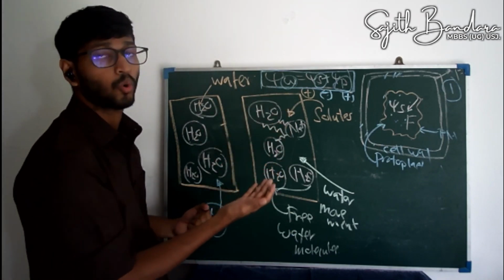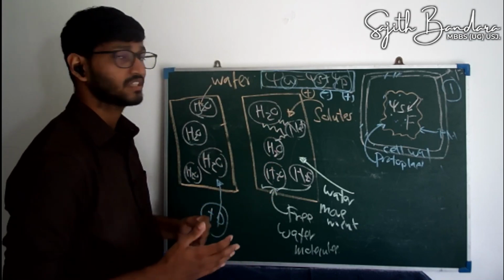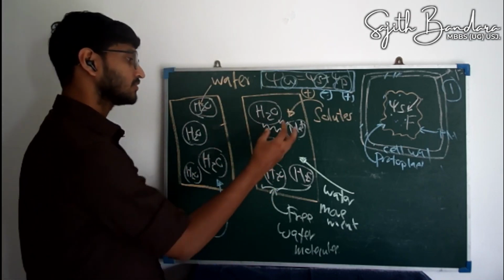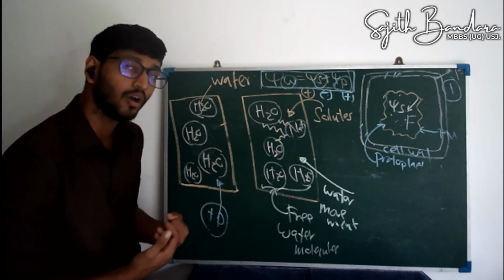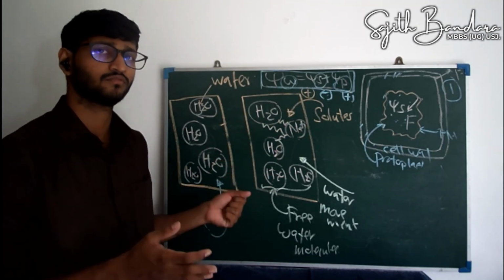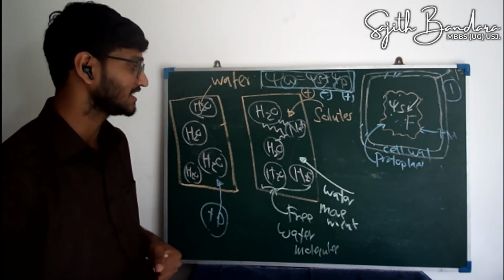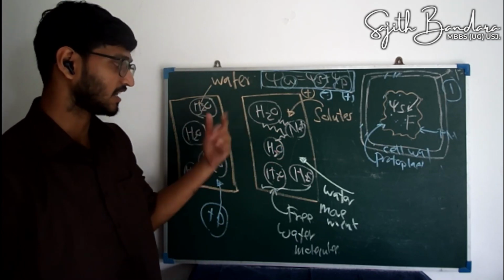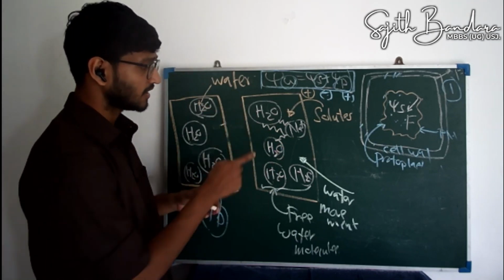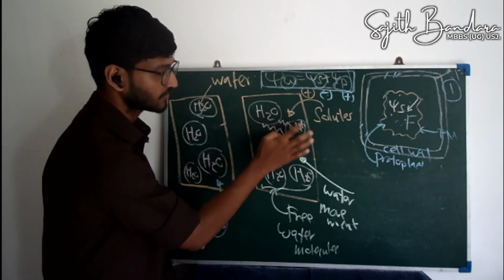Water is a polar molecule. So obviously, if you know your chemistry, when you have sodium and water, there will be interactions between these two. What is that interaction? If I remember my chemistry correctly, it is ion-dipole interactions. Due to that, these water molecules will interact with the sodium.